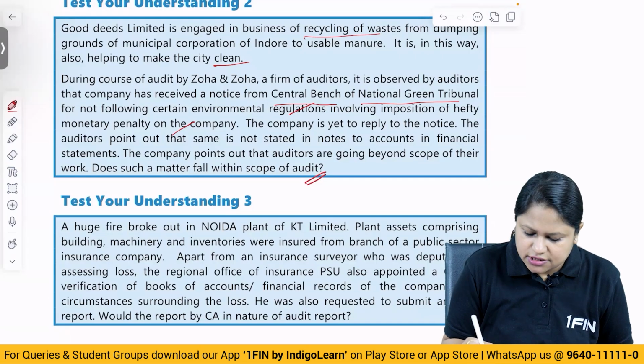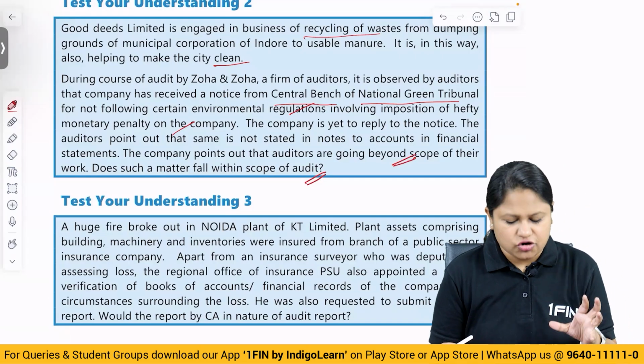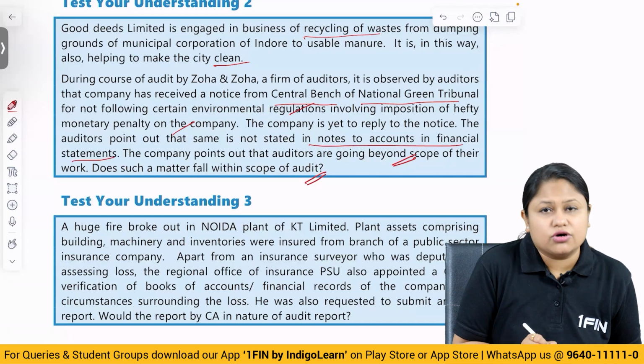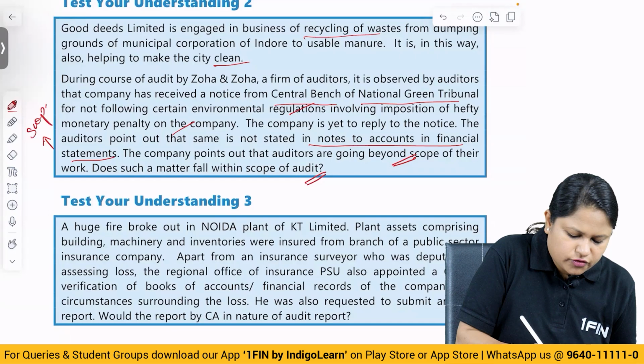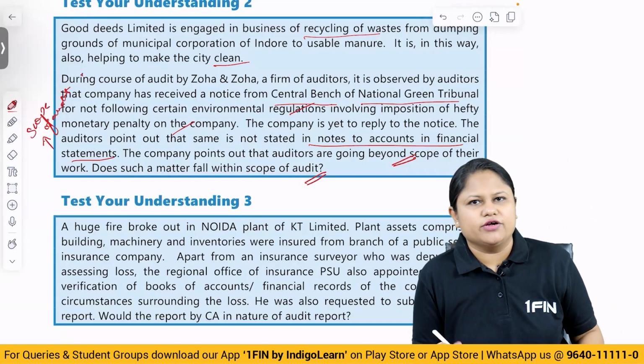So, here it is not beyond. So, basically here the company's contention is wrong. This part, that it has not been reflected in the notes to accounts or the financial statements, is covered by audit. So, it comes within the scope of audit. So, can this be a reason for giving a modified or a different opinion?